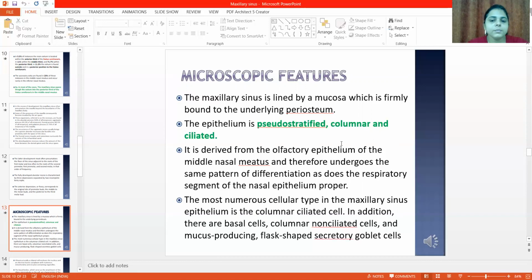It is derived from the olfactory epithelium of the middle nasal meatus and therefore undergoes the same pattern of differentiation as does the respiratory segment of the nasal epithelium proper. The most numerous cellular type of the maxillary sinus epithelium is the columnar ciliated cell. In addition, apart from this, there are basal cells, columnar non-ciliated cells, and mucus-producing flask-shaped secretory goblet cells.